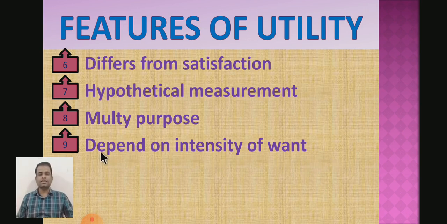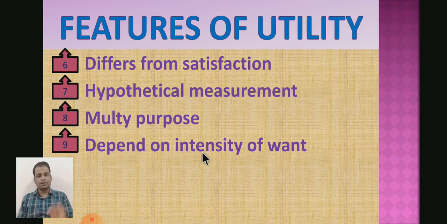The utility derived by a consumer depends on the intensity of his wants. Intensity means urgency. What is intensity? Intensity means urgency of his want. If his want is more urgent, then the utility from that commodity may be high.